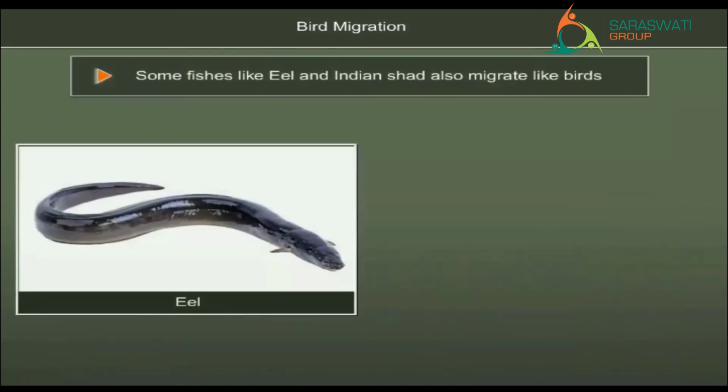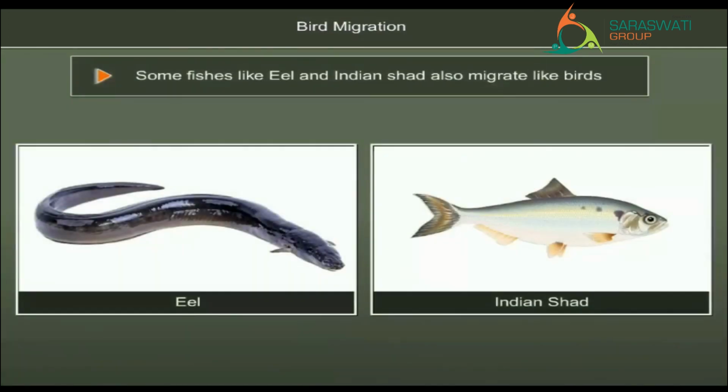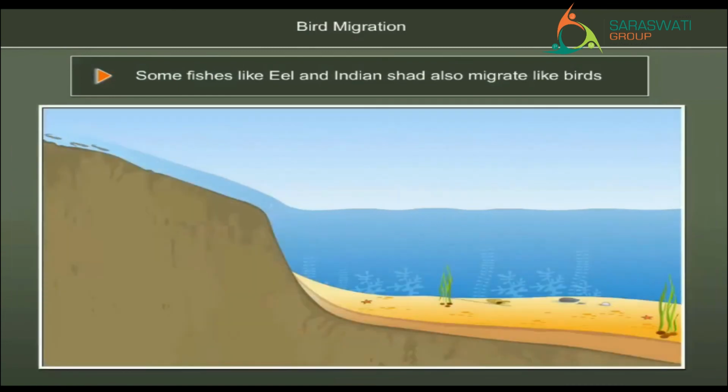Some fishes, like eel and Indian shad, also migrate like birds. The eels travel from the rivers to the sea to lay eggs. The young ones grow up in the sea and return to the rivers, whereas the Indian shad migrate from the sea to the rivers to lay eggs.